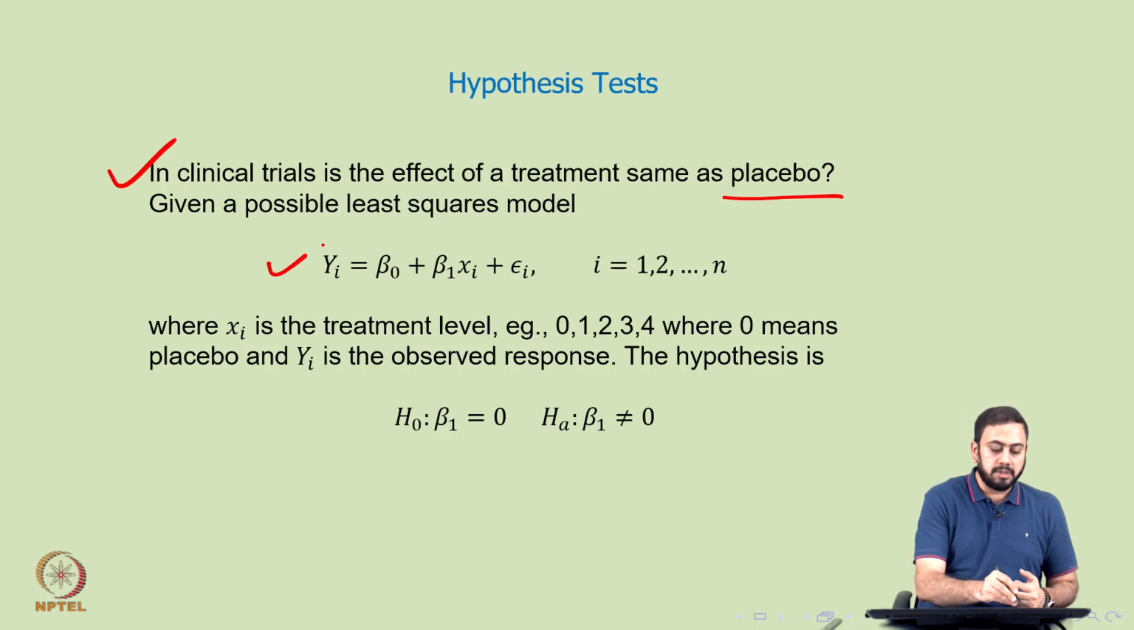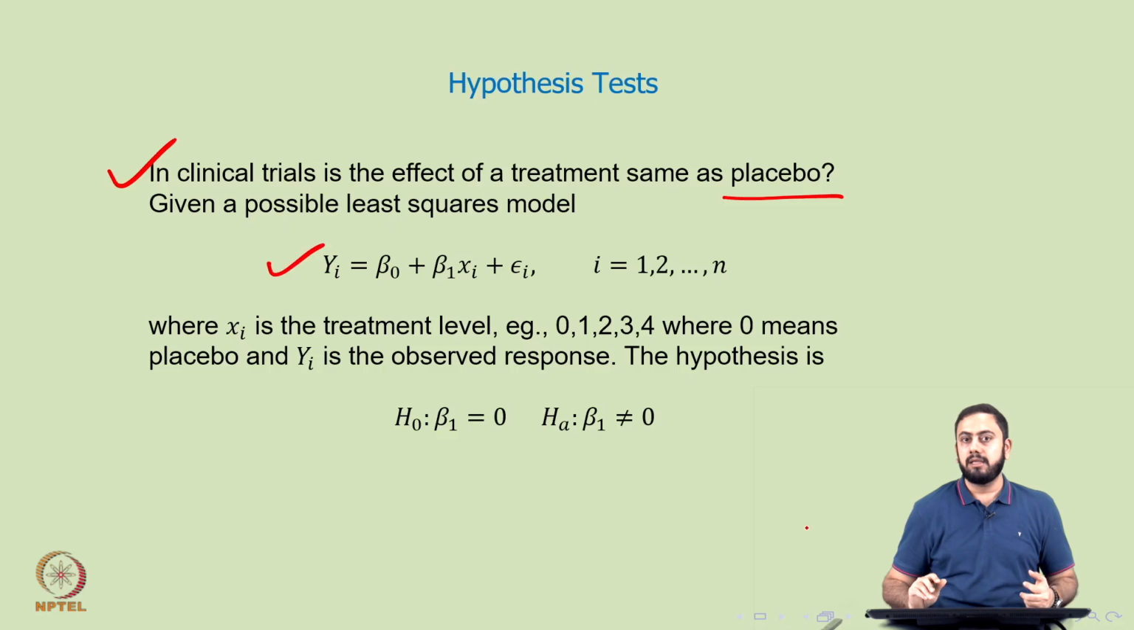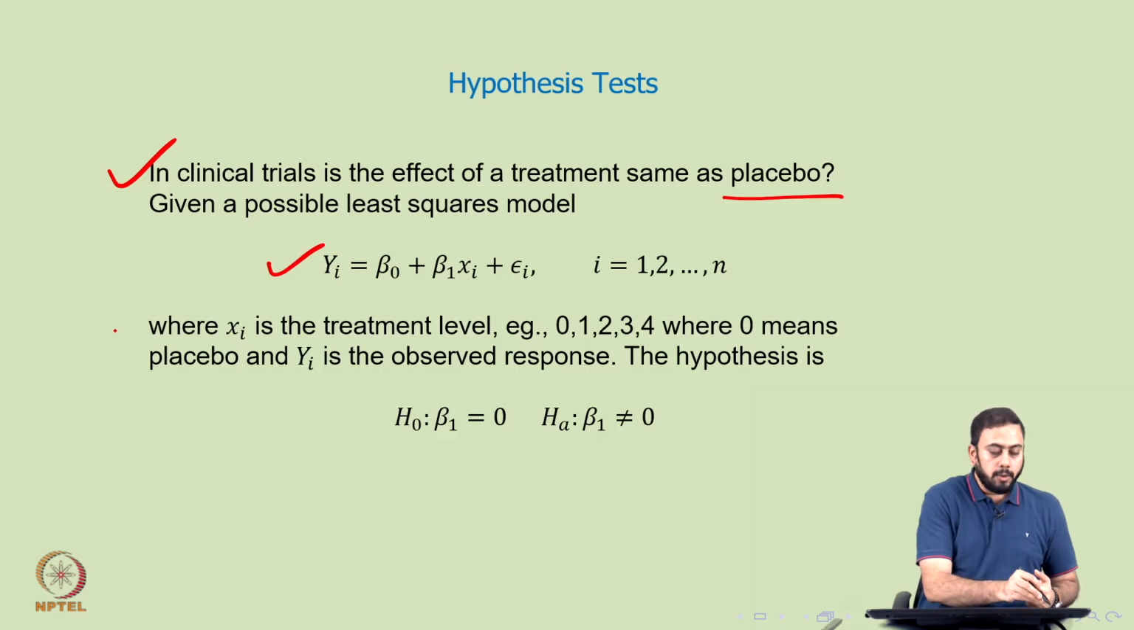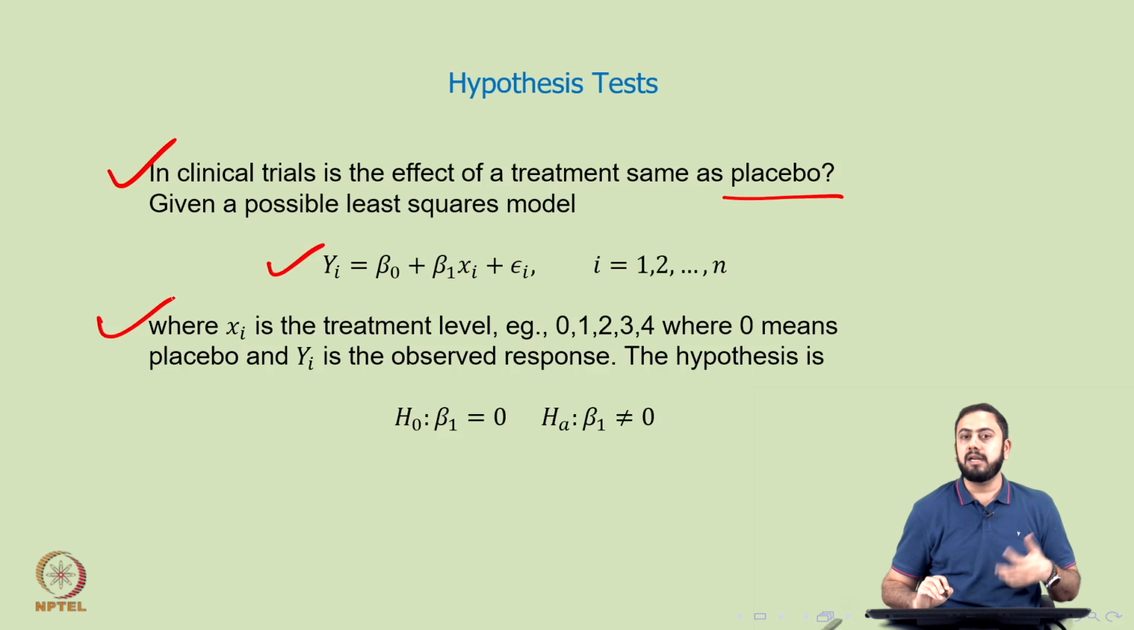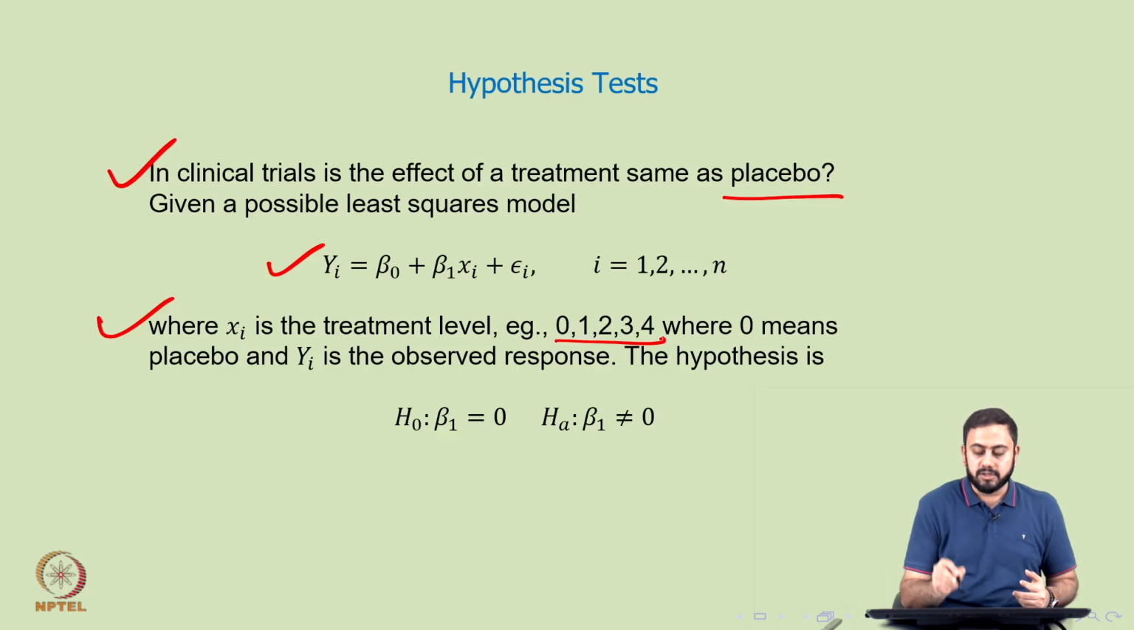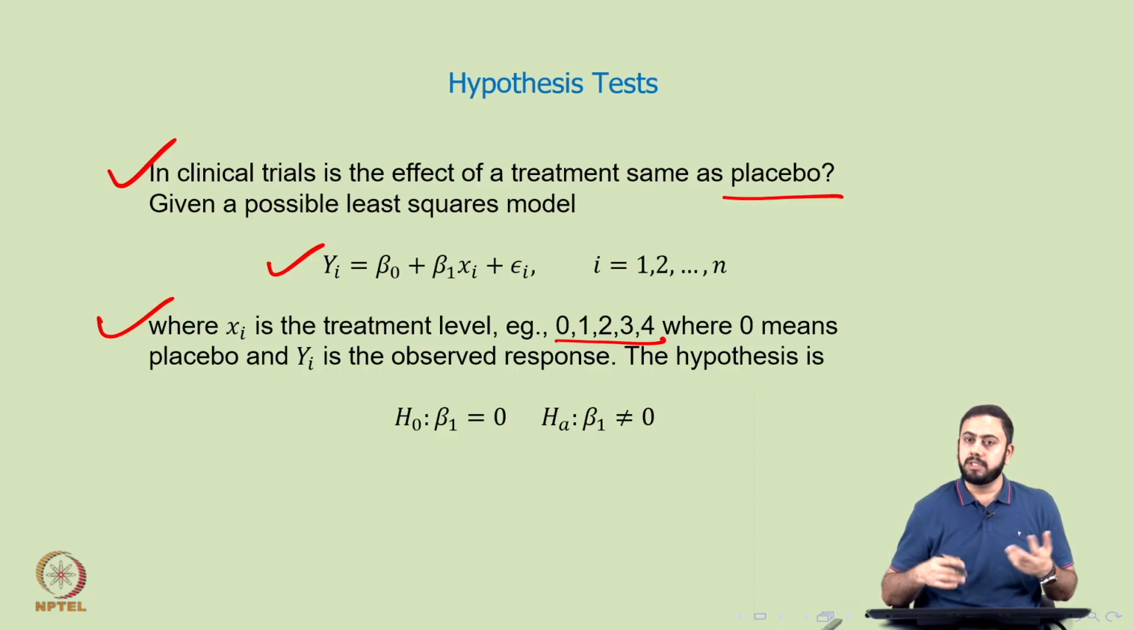So, let us say you start with this standard regression model, yi equals beta naught plus beta 1 xi plus epsilon i, where xi could be a treatment level, for example 0, 1, 2, 3, 4, where 0 means placebo and yi is the observed response. So, xi are nothing but the levels of the treatment, 0 means placebo and 1, 2, 3, 4 are increasing levels in the treatment, while yi is the observed response.